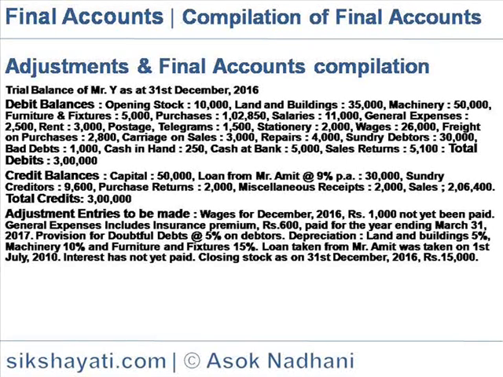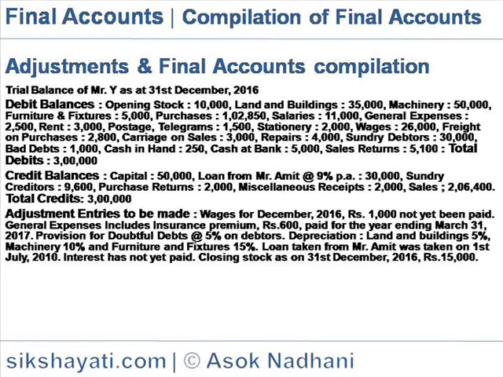The credit side of trial balance reveals capital 50,000, loan from Mr. Amit at 9% per annum 30,000, sundry creditors 9,600, purchase returns 2,000, miscellaneous receipts 2,000, sales is 2,06,400. So the total of credit side of trial balance is 3 lakh. Now adjustment entries to be made.